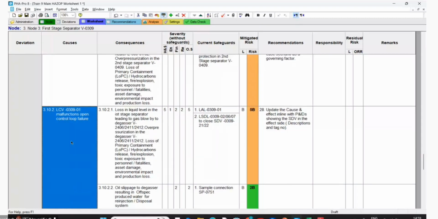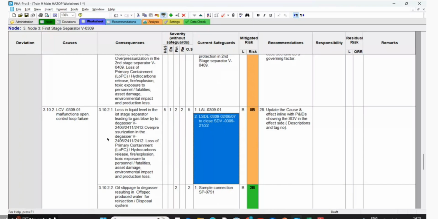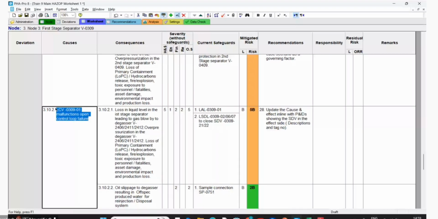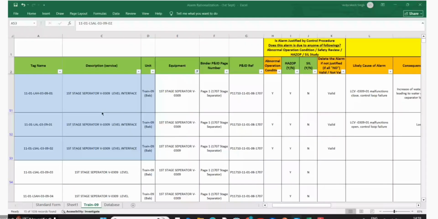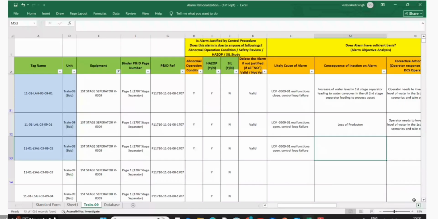30902 is on this one. You see here LCB 30901 malfunction full open. It's the same thing, right? It's HIPS. Yeah, this is HIPS. That is the likelihood of the failure, and 2, 6, and 7. Loss of production only, because it is a trip now. Loss of production.